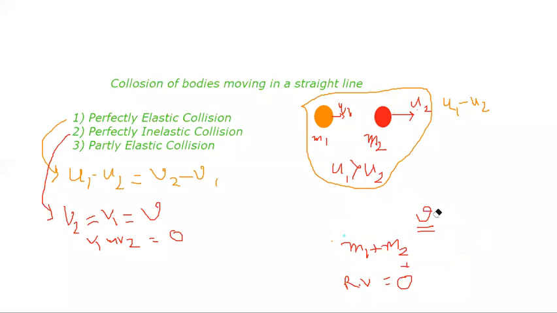Let me redraw it again. In a partly inelastic collision, the relative velocity of separation is smaller than the relative velocity of approach. Let me draw the diagram, then you will understand.